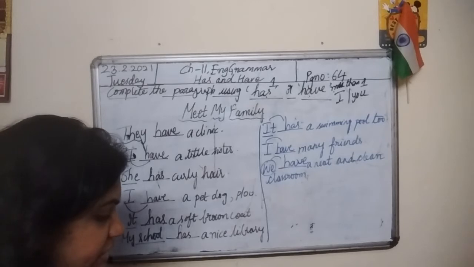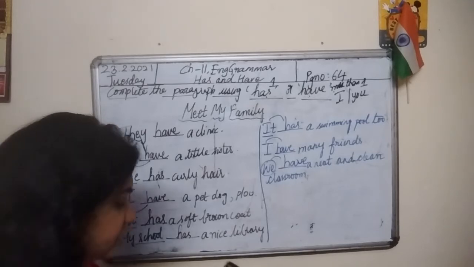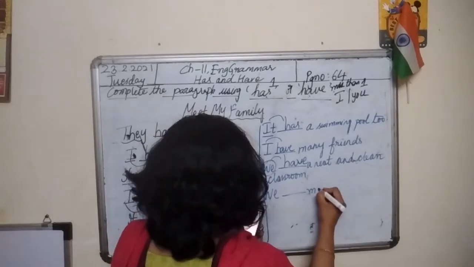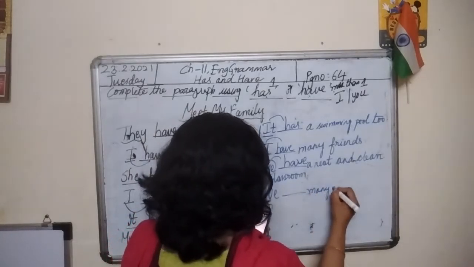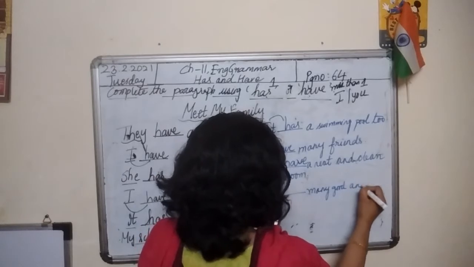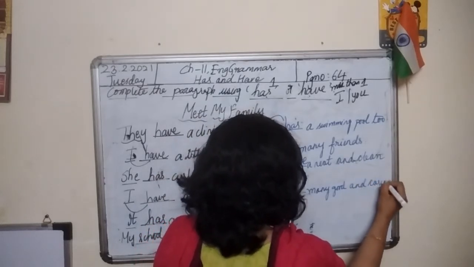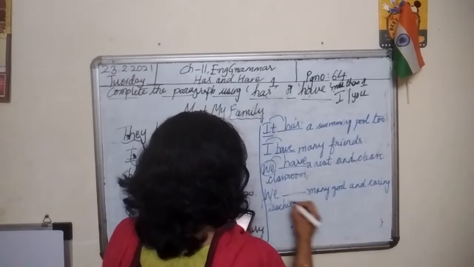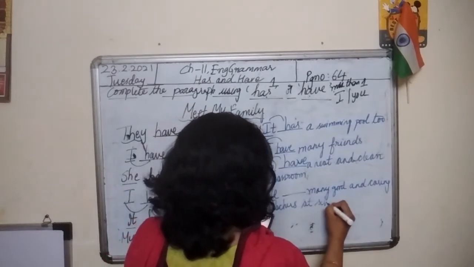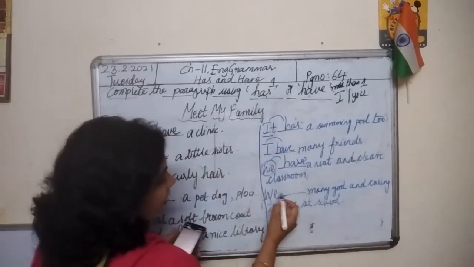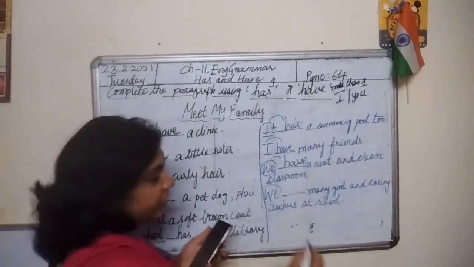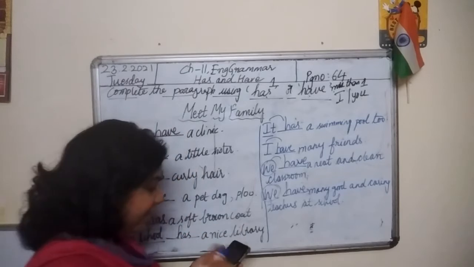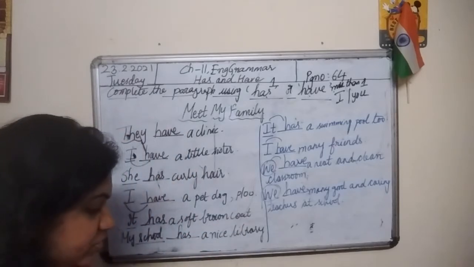We dash many good and caring teachers at school. Again, we are talking about we. So it means many. So we have many good and caring teachers at school.